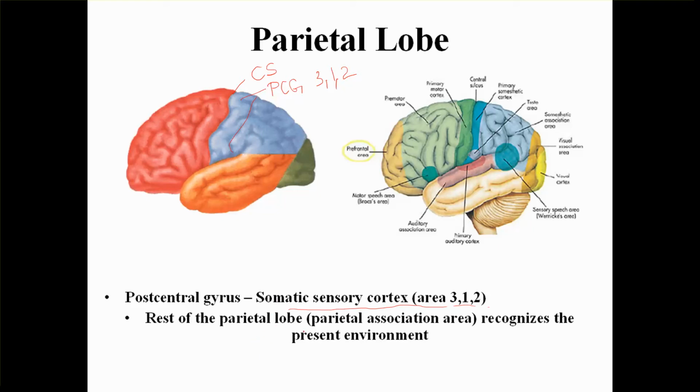The rest of the parietal lobe is the parietal association area, and it recognizes the present environment, what's happening presently. Okay, moving on.